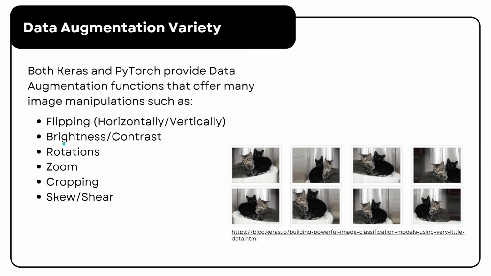And next is adjusting the brightness and contrast, rotating images, zooming in, cropping, skew or shear transformations. So these techniques help diversify training data and improve model generalization. With Keras and PyTorch, implementing them is both simple and convenient.